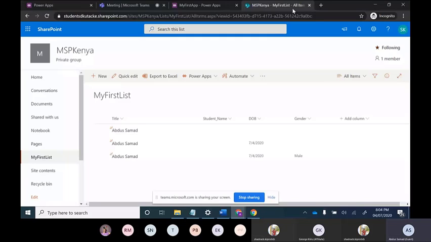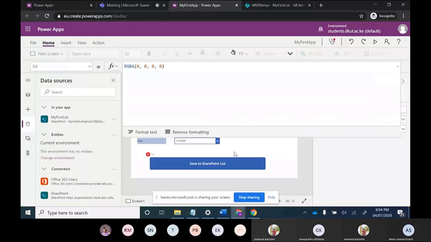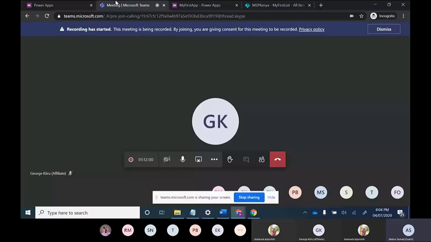So country. Have you seen this error is coming up? The specified column country does not exist. So I am coming back to the audience to ask the question: why is this error coming up? Can anyone tell this? Hello. Yeah, George. Hello. Sorry, I don't think I can tell.